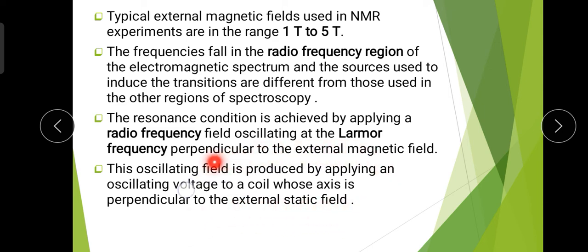So this is the condition for the NMR, for the oscillating field and the axis of the coil which generates the magnetic field.